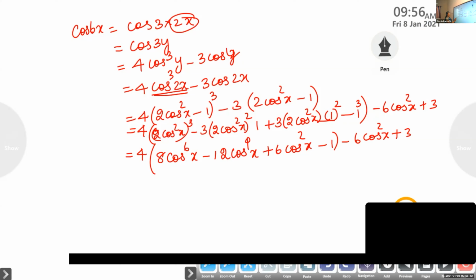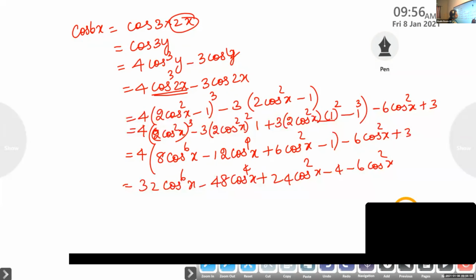Now open the bracket. 32 cos raised to 6x minus 48 cos raised to 4x plus 24 cos square x minus 4 minus 6 cos square x plus 3.